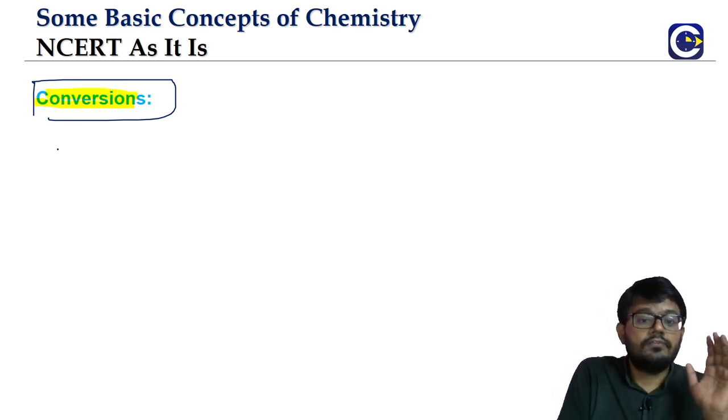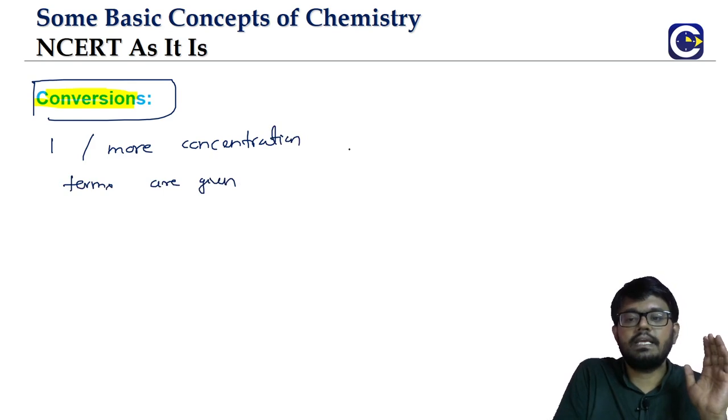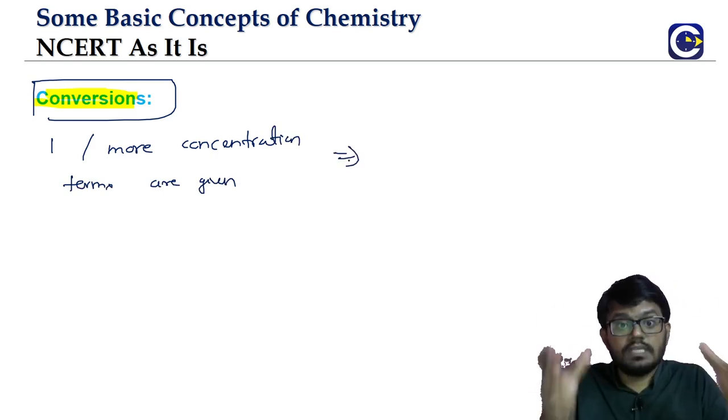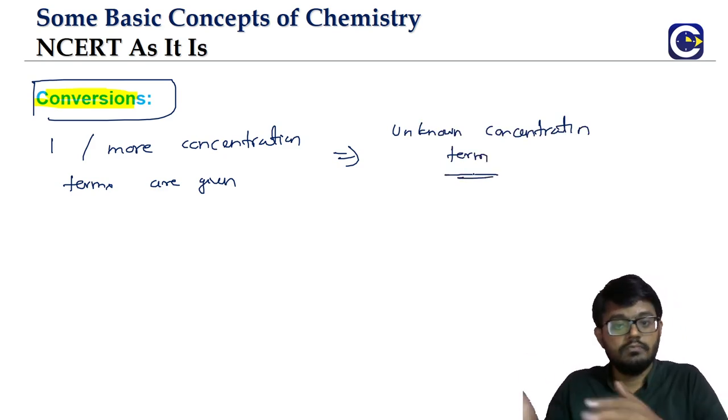If one or more concentration terms are given to us, we can use this information to find any unknown concentration term.